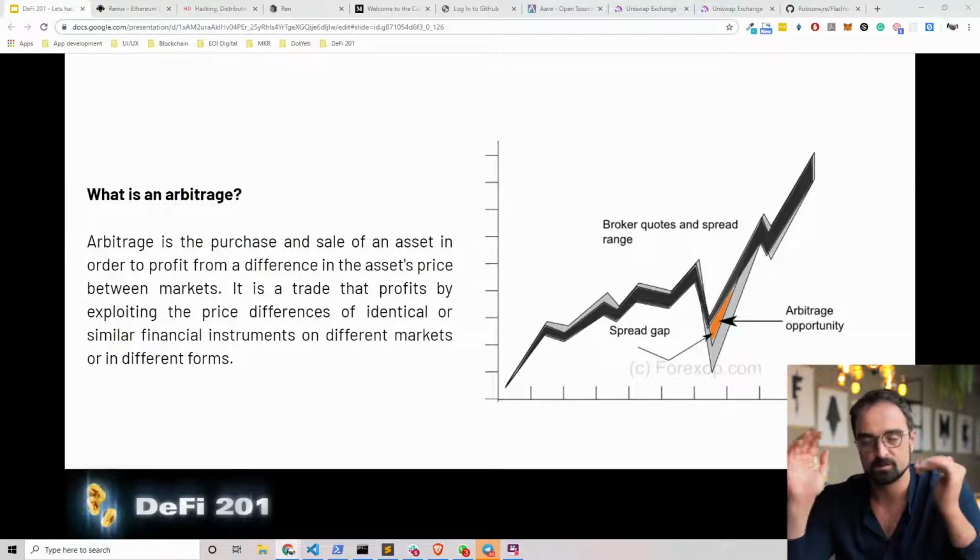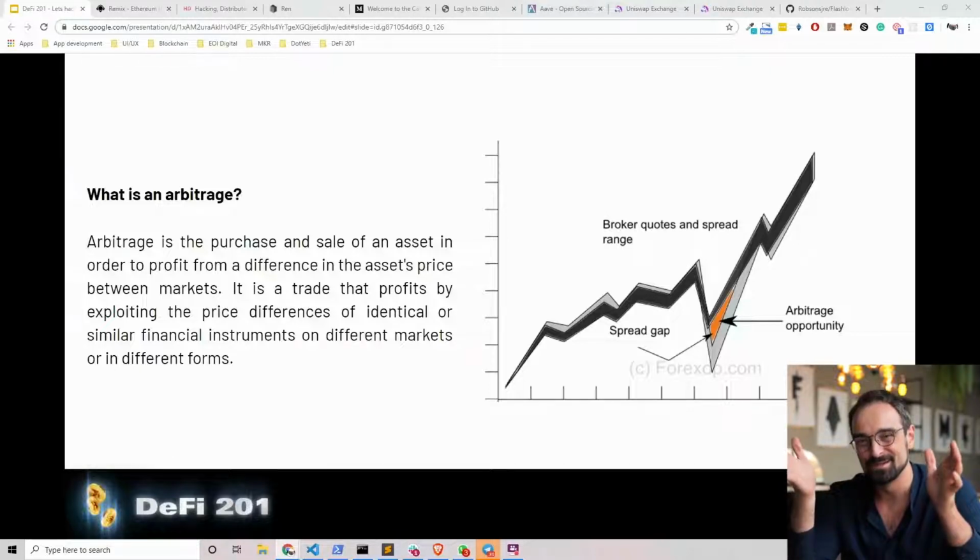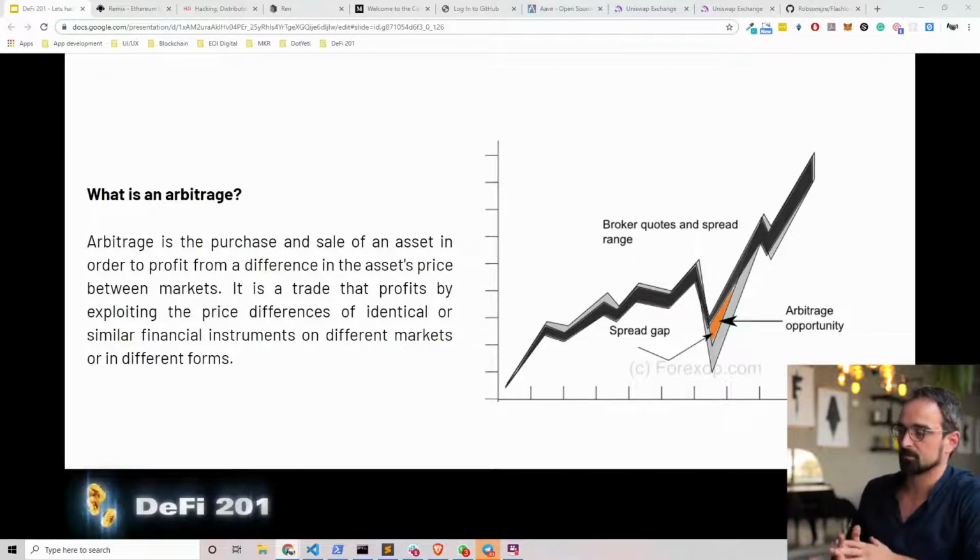It's not a super easy concept, but it works all the way around. So let's say the Bitcoin price on Coinbase is $9,950. The Bitcoin price on Binance is $10,000. You buy your Bitcoin for $9,950. You withdraw it, then you deposit it on Binance and you sell it for $10,000. So you pocketed $50. Well, nice, but that's a lot of work for not that much money that you will